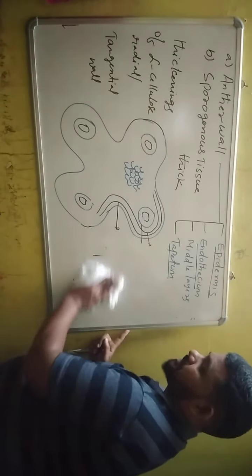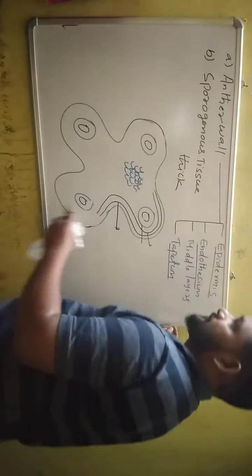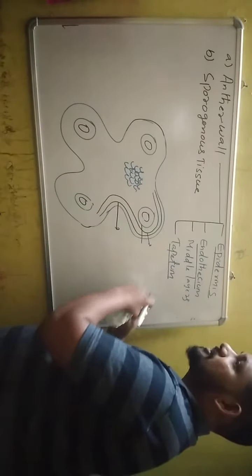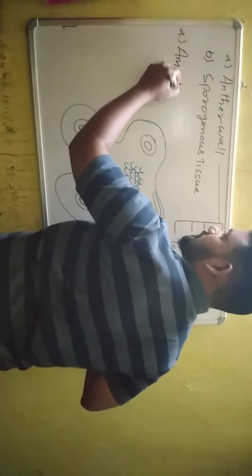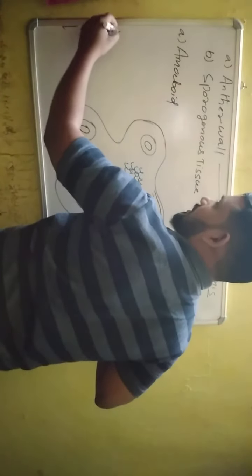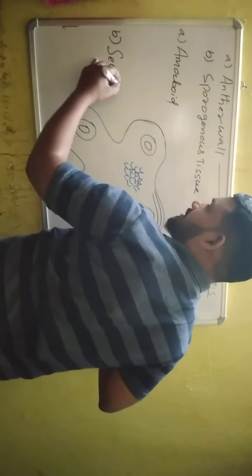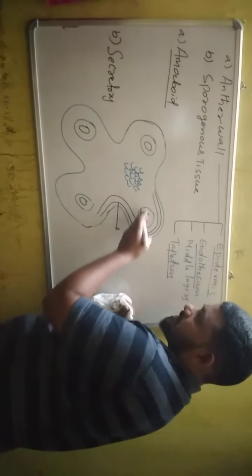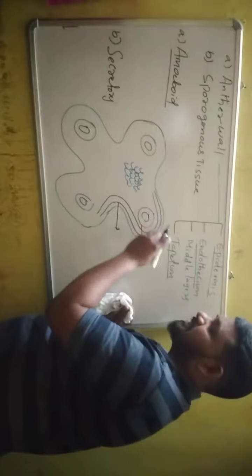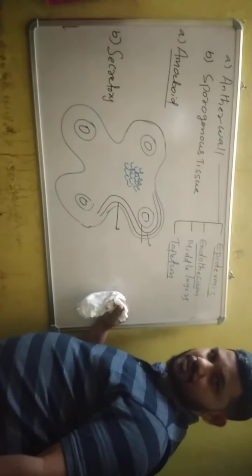It is a nutritive tissue. So at the time of dehiscence, the tapetum is totally utilized. The tapetum is usually of two types: amoeboid tapetum and secretory tapetum. Amoeboid tapetal cells pass into the sporogenous cells and nourish the sporogenous tissue.